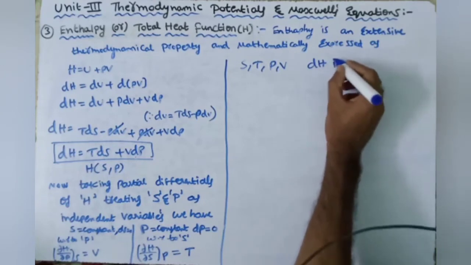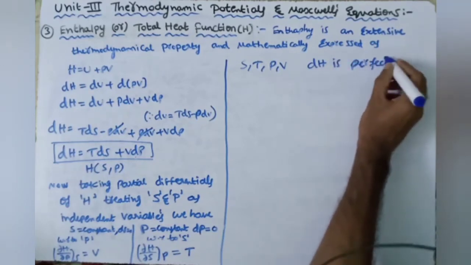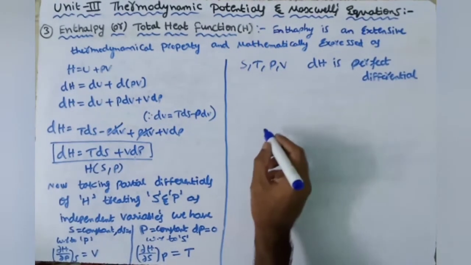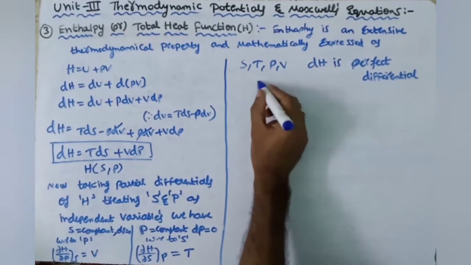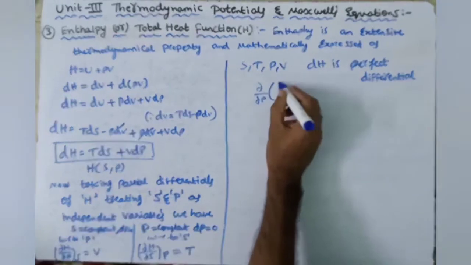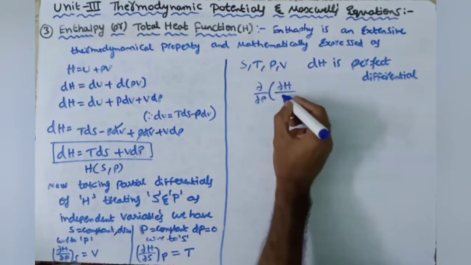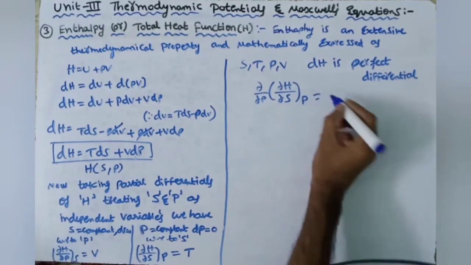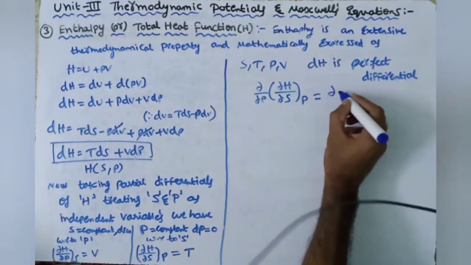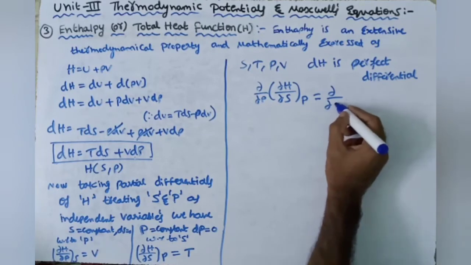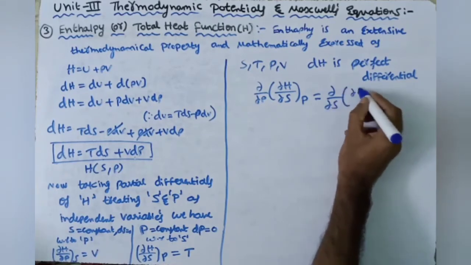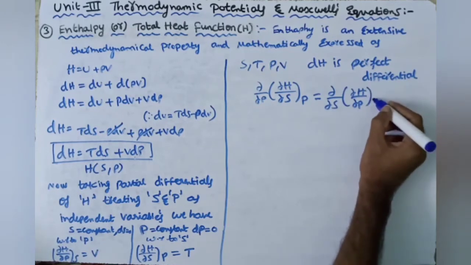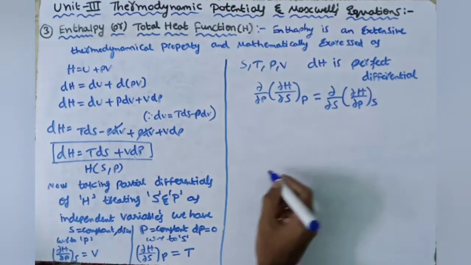Since dH is a perfect differential, we write the perfect differential condition: ∂/∂P of (∂H/∂S), where P is constant, is equal to ∂/∂S of (∂H/∂P), where S is constant.